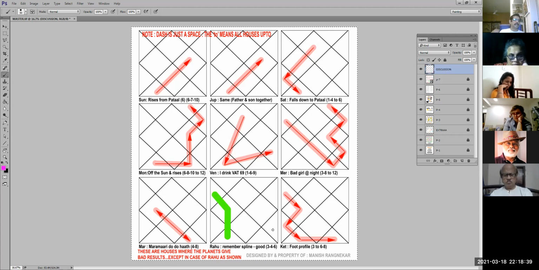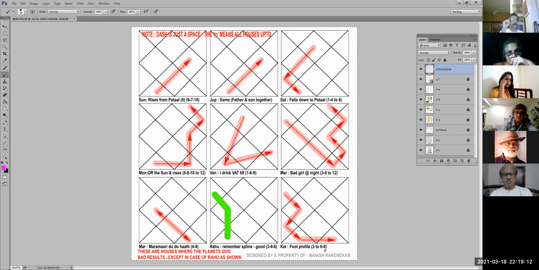And Ketu, I had said that Ketu basically represents the foot. So this diagram which has come out looks like a dinosaur's foot. So pictorially you have to remember. So 3, 4, 5, 6, 8. Okay, here. And here I've written, this is very important, that the dash in between is not 6 to 8, it is 6, 8. If it is 3 to 6, then I have written like this. 3, 4, 5, 6 अगर ऐसा लिखना है, so that is this way. And 6 to 8 is basically 6, 8. वो जरा ध्यान में रखो.